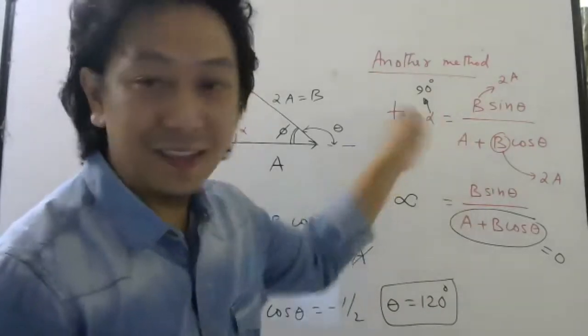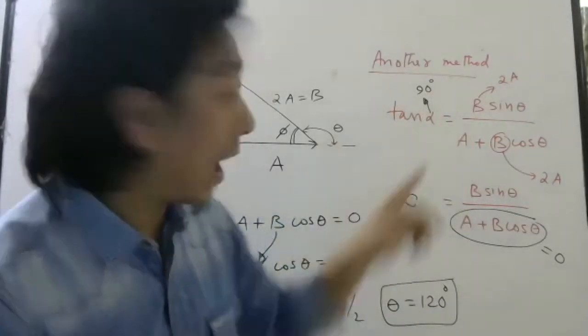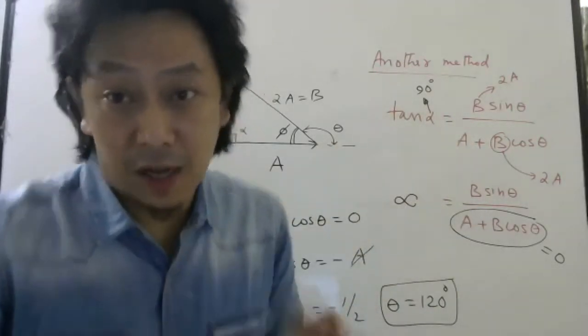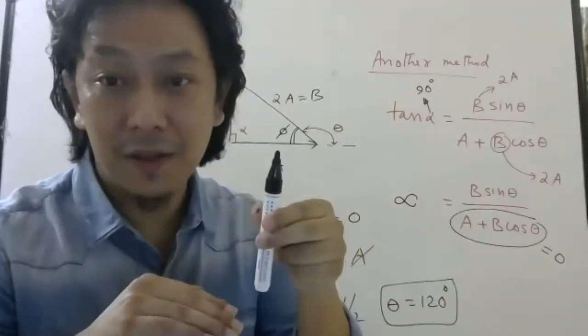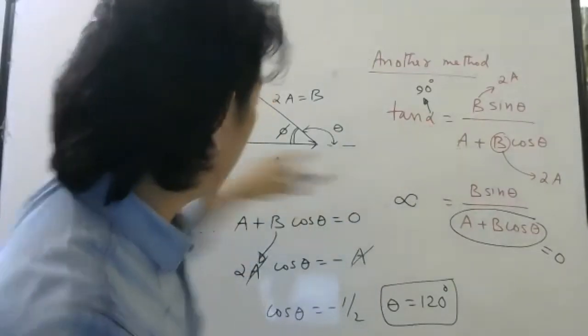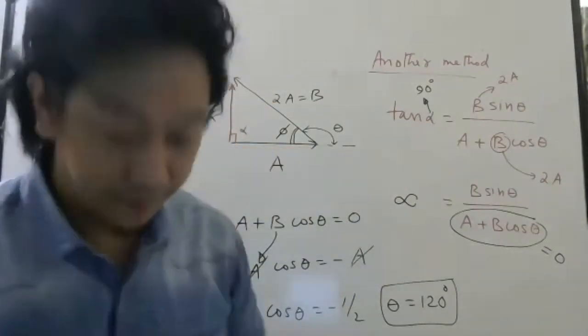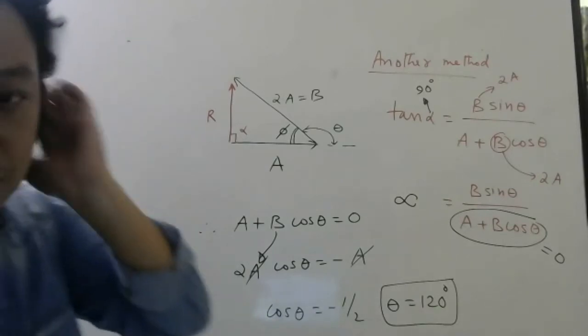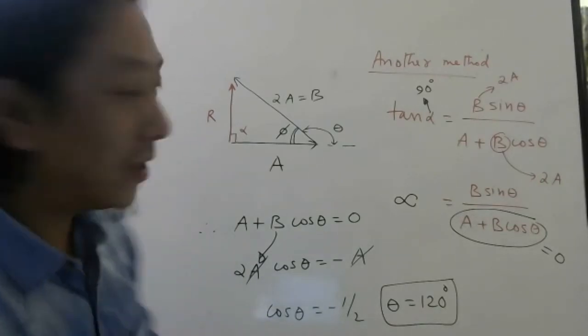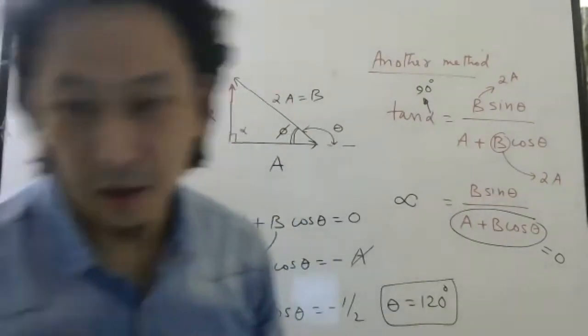So you can either use the formula if you want, because here we know alpha. How do we know alpha? They told us the resultant is perpendicular to the smaller vector, and I have taken this alpha with this A. Of course, the previous method is easier, but using this method also we can solve.